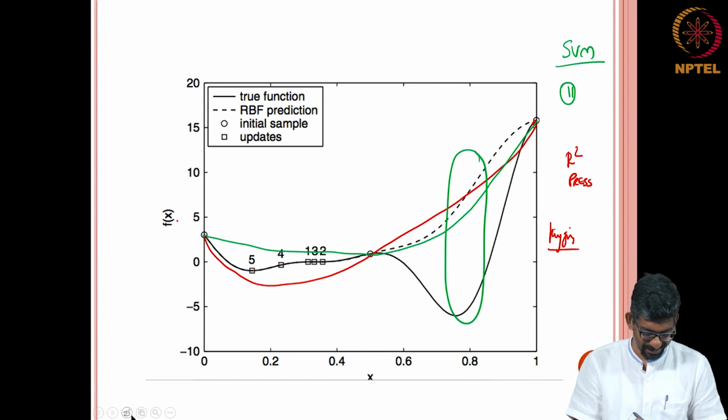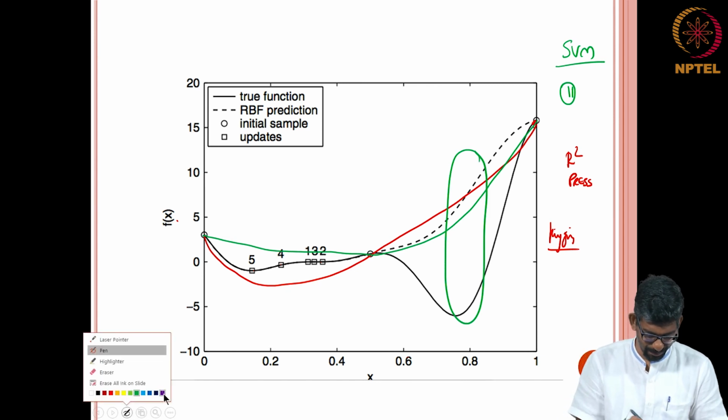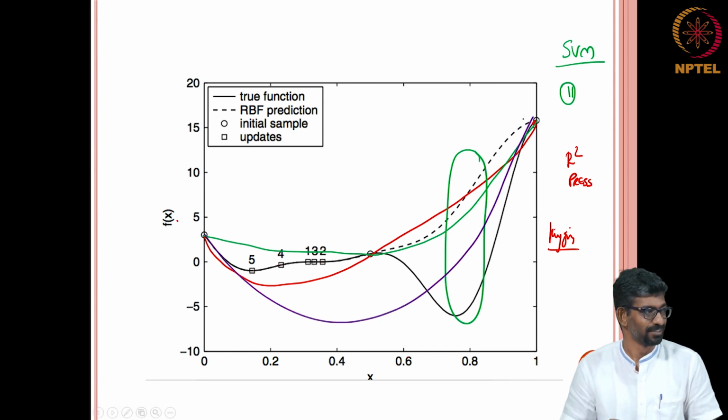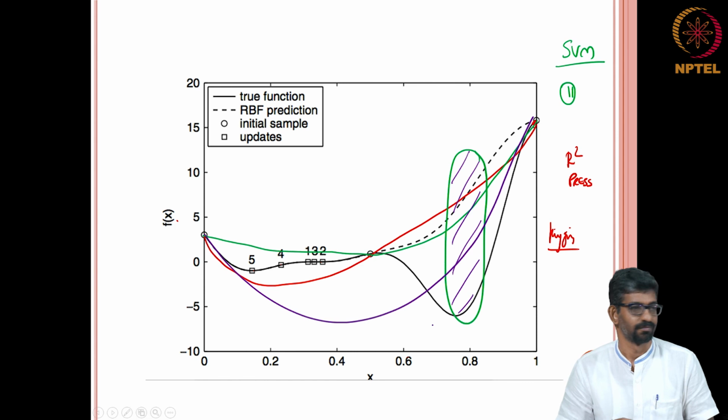So, let us put a fourth guy. I cannot fit a surface like that, but let me put a fourth guy who is like this. Okay. It is very bad, it cannot happen, but I am just saying. Imagine that this point was not there. Then what happens is, this space is where the maximum variation is.